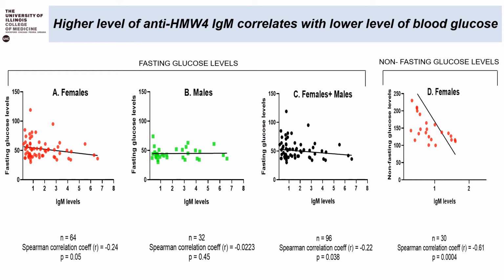This particular slide shows the results of the experiment conducted above. As we can see, the higher levels of anti-HMW4 IgM correlate with the low level of glucose, particularly for females, irrespective of whether it was fasting or non-fasting glucose levels. However, the correlation for the males was not that significant. Therefore, we combined both the males and females into one dataset, which you can see in figure C over here, and we see that the correlation coefficient we obtained was significant.